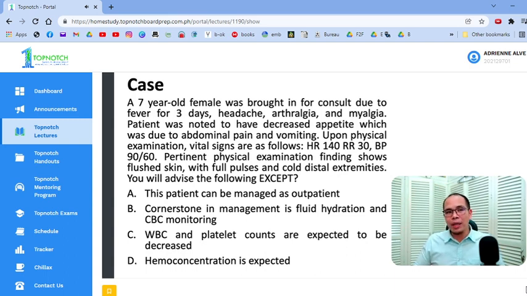Why? You have a warning sign. You have abdominal pain. Other than that, ano pa? Your patient is in a form of compensated shock. Although your BP is normal, your heart rate is already elevated beyond normal, di ba? 7 years old, heart rate mo 140, mataas yan, di ba? What is our expected elevation of heart rate? Okay, baka isipin nyo, hindi kaya yan tachycardic because of the fever lang.